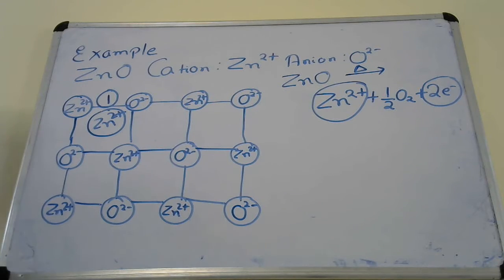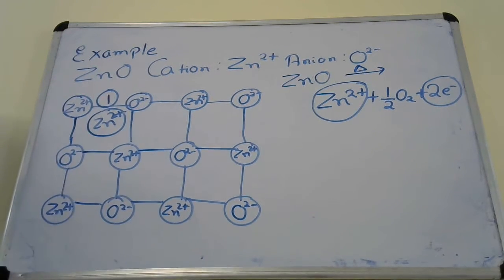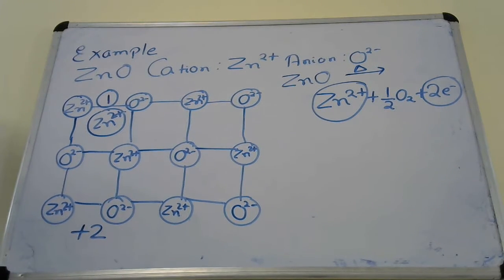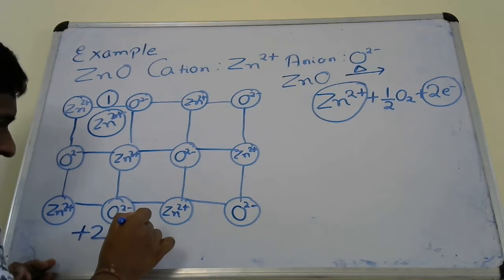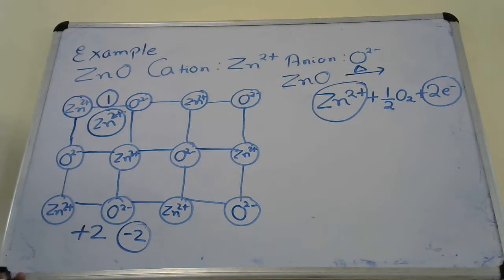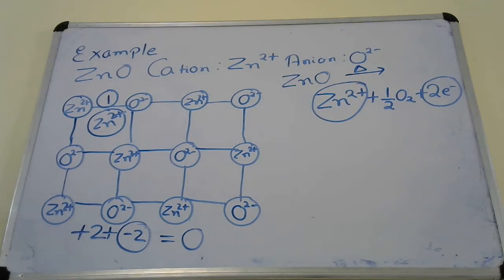Why? Because when you placed one zinc cation at one of the interstitial positions, plus 2 charge is created. Now if we provide minus 2 charge to the solid, then the solid will again be neutral or not?